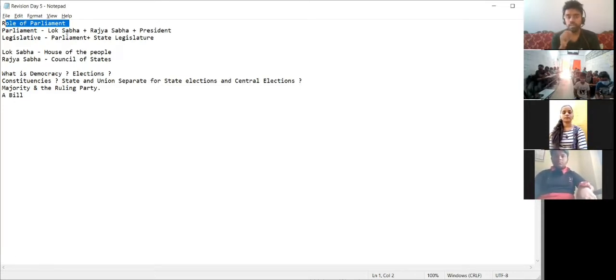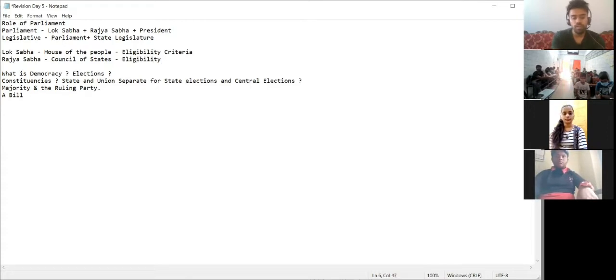So when I am writing Lok Sabha, Rajya Sabha, House of the People and Council of States, you need to tell me first what is Lok Sabha. You need to tell what is Rajya Sabha. You need to tell me the eligibility of the candidates, meaning when can somebody be a member of Lok Sabha or Rajya Sabha? What is the eligibility criteria for it? I'm just writing it down. Eligibility criteria for both. Okay, and the last part is what they do.